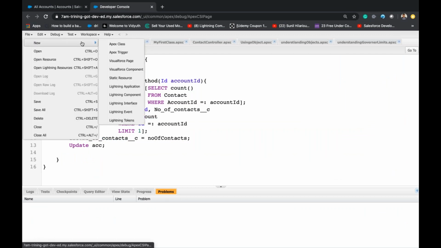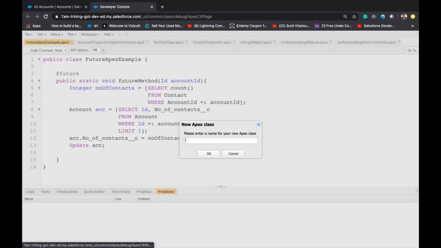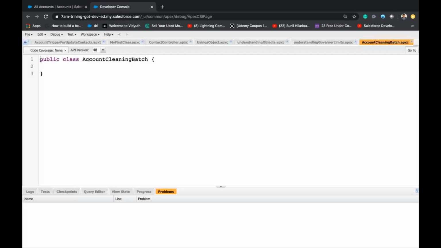So let's create a batch Apex. Batch Apex is also an Apex class, so create a new Apex class, RecordCleaningBatch.